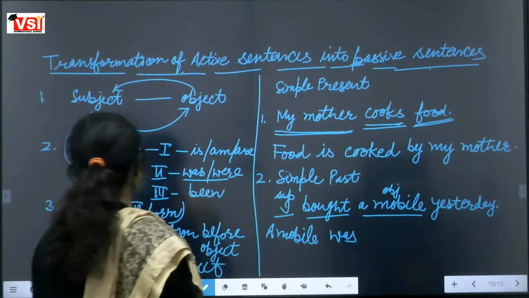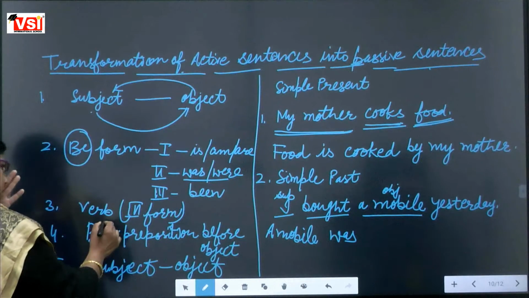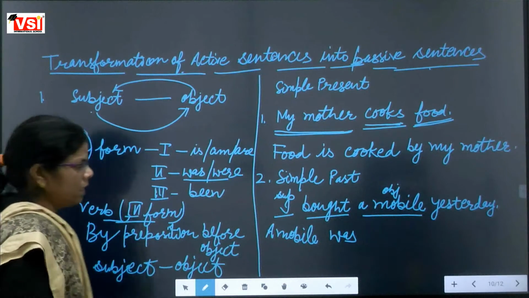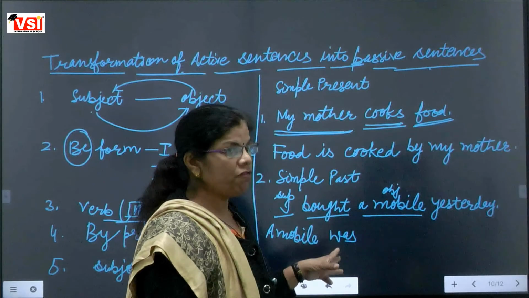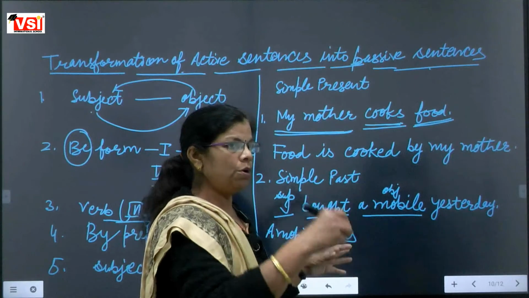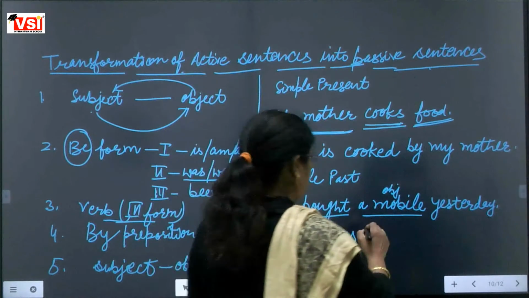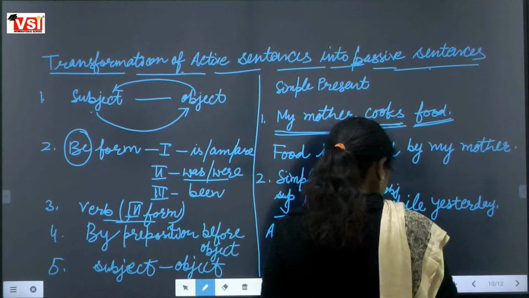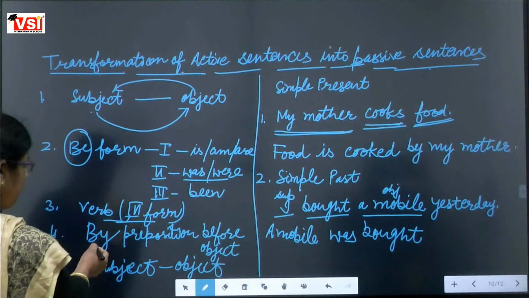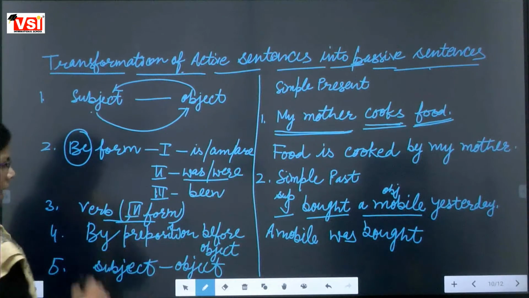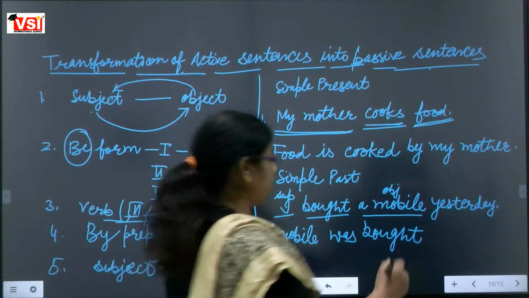Now we are moving to the third basic rule, that is the verb's third form. We are using bought. What is the third form of buy? Buy, bought, bought. Ma'am, bought. Yes, bought is the third form. Then we are moving to the fourth basic rule, that is the preposition by. We are using by here.